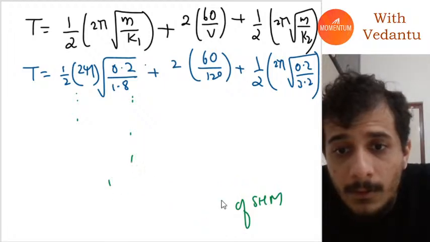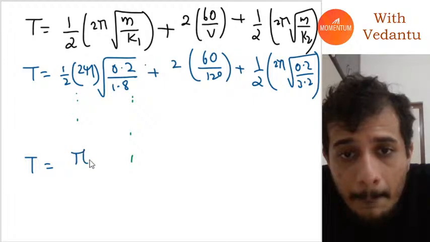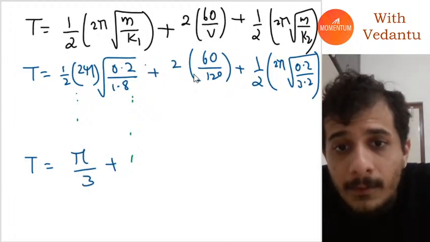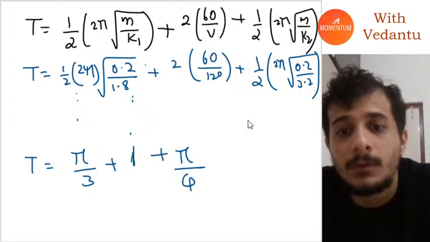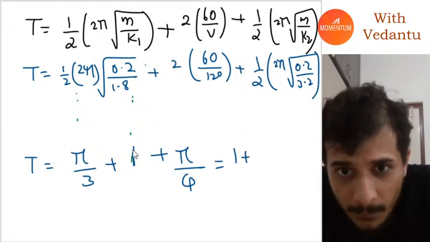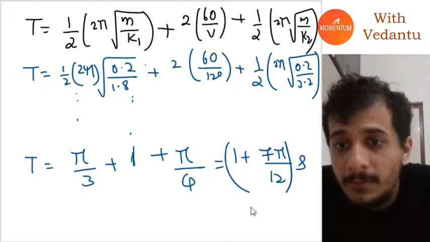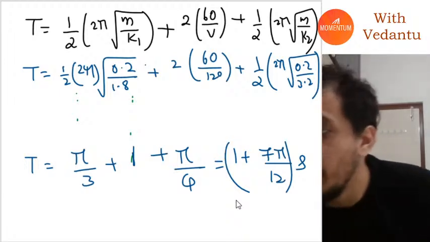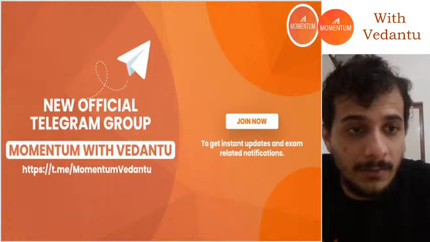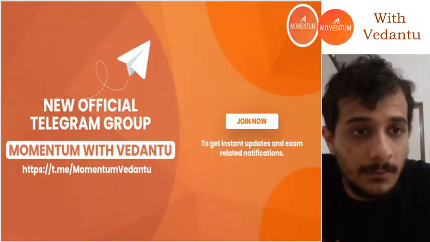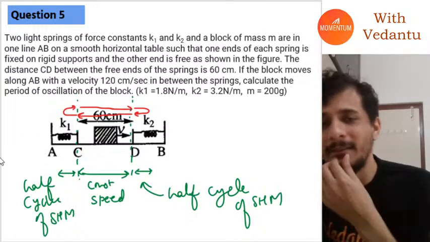If you substitute all the correct values, you will get T equal to pi by 3 plus 1 plus pi by 4. So this will be 1 plus 7 pi by 12 seconds. That will be the correct time period. I hope everybody understood this question. They haven't given options, so I'm guessing my answer is correct.